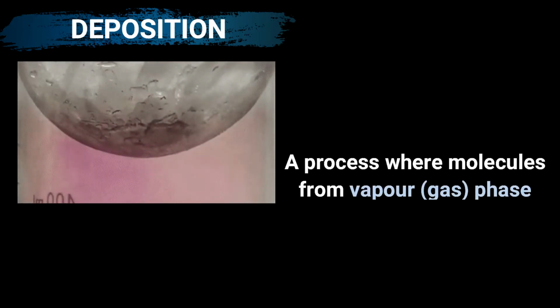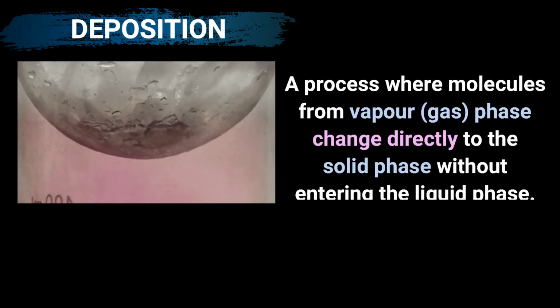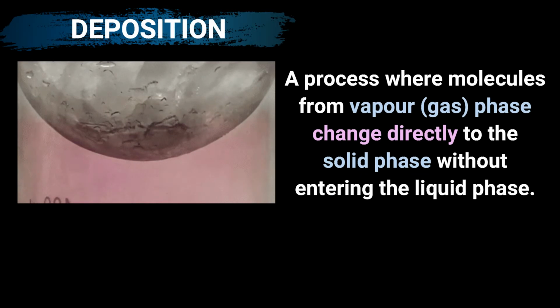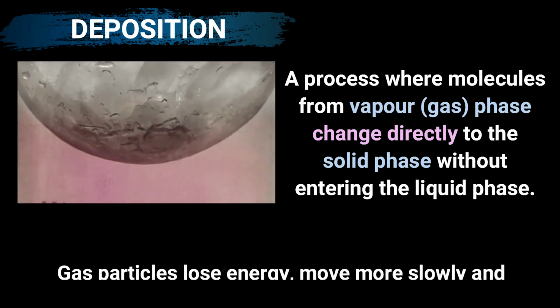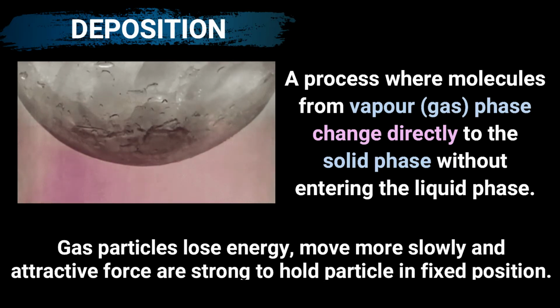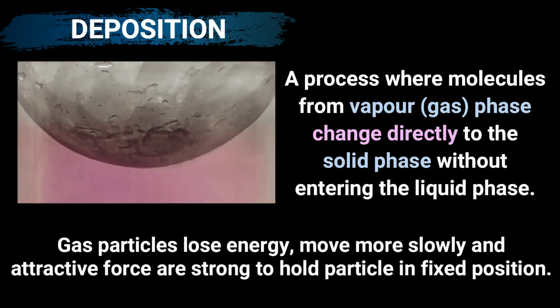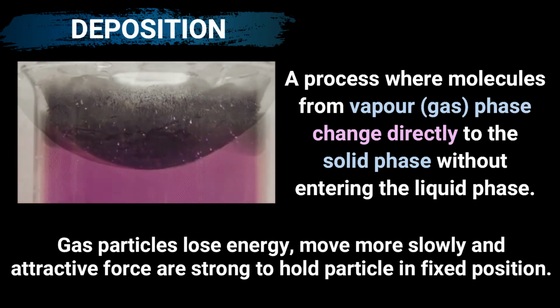Deposition is the process where molecules from vapor, the gas phase, change directly to the solid phase without entering the liquid phase. Gas particles lose energy and move more slowly, and attractive forces are strong enough to hold particles in fixed positions. This makes deposition the opposite process of sublimation.